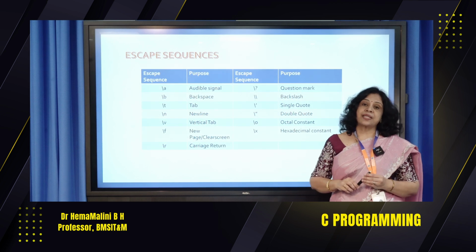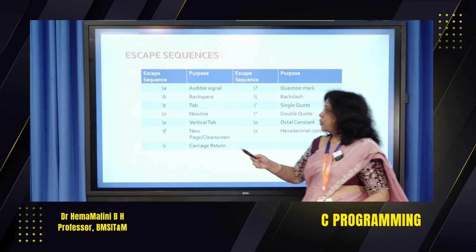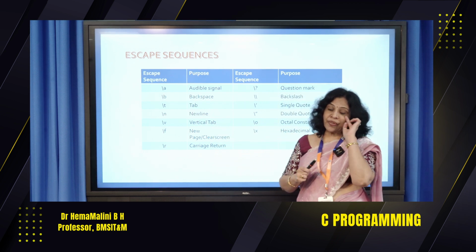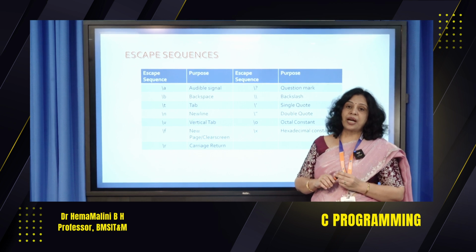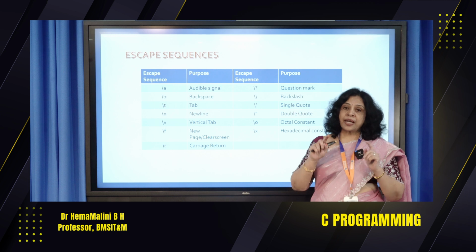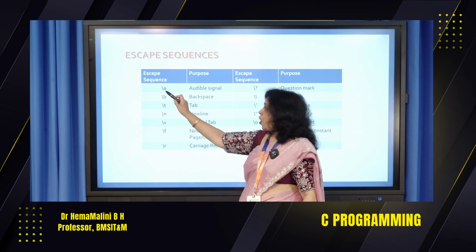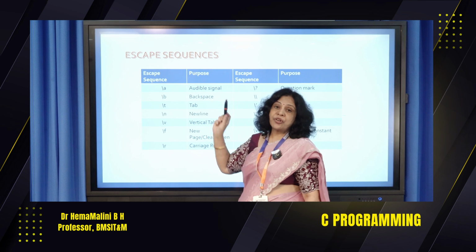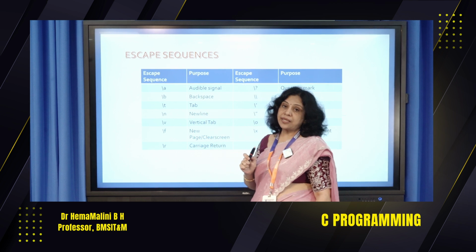Now let's see the escape sequences. Any escape sequence starts with the backslash, and the escape sequences are written within the double quotes. So backslash a is an alert or an audible signal.